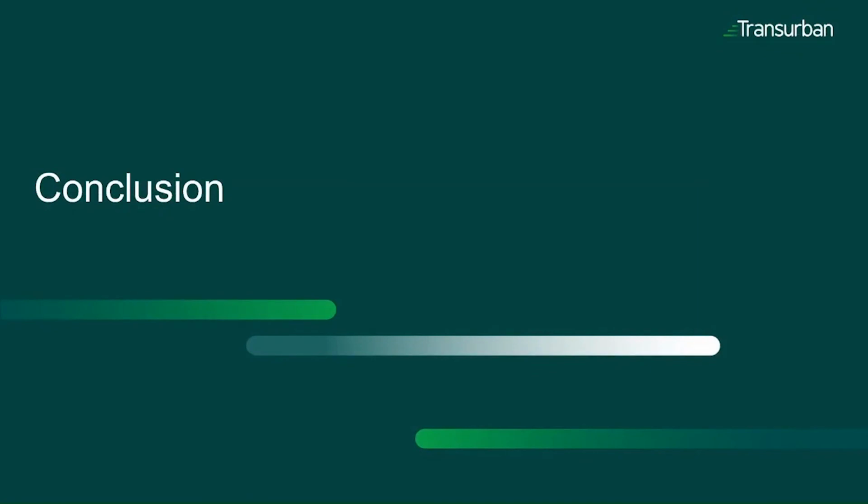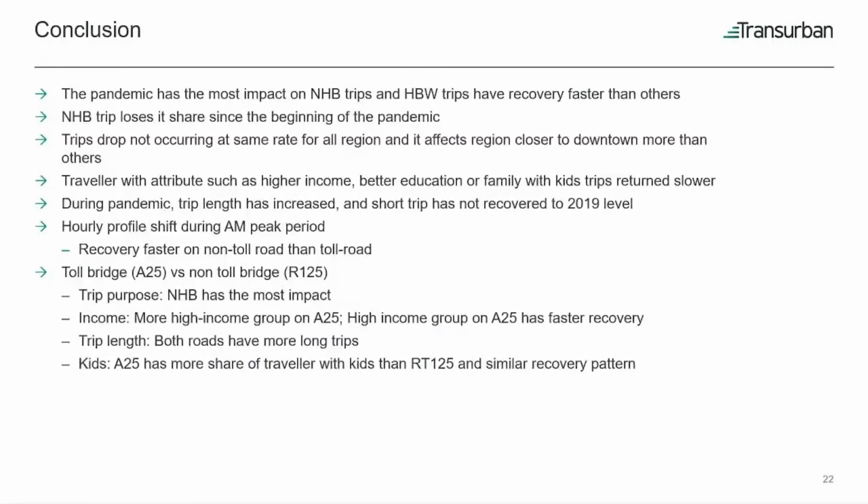Next will be the conclusion. After looking at all 3 data sets, regional, A25, and Route 125, we can safely assume that COVID-19 has more negative impact on a non-home-based trip, and homebound trips recover faster than the others. And as Worapong mentioned, trips drops affect the zones closer to downtown compared to the suburban zones.